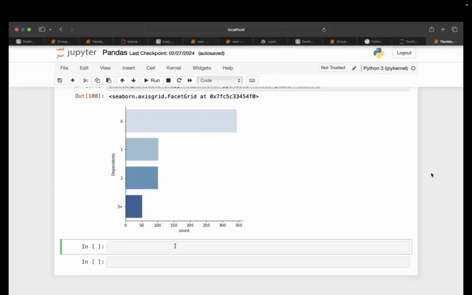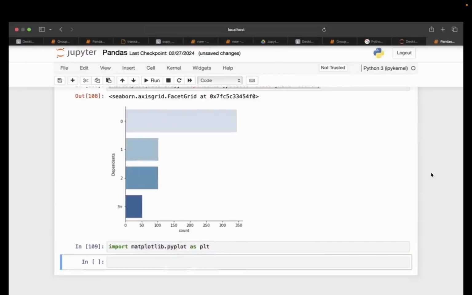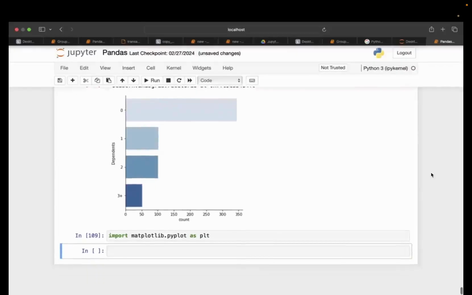For example, let's say I'm importing matplotlib here. Import matplotlib.pyplot as plt. Okay, so this is the importing statement of matplotlib. Now, after importing this, what we are going to do? Simply writing plt.pie.